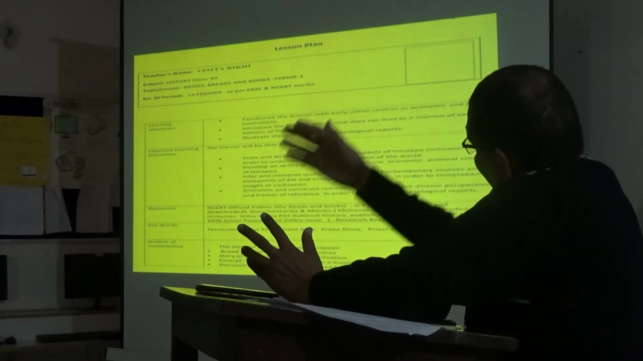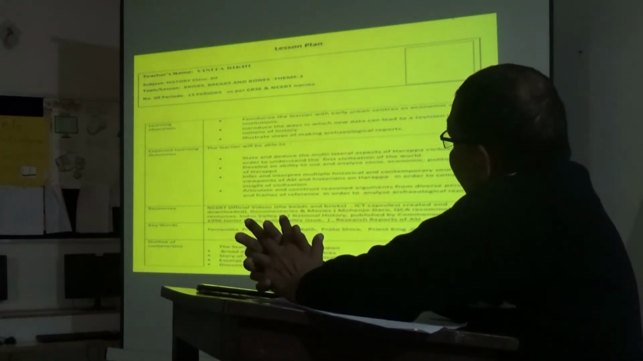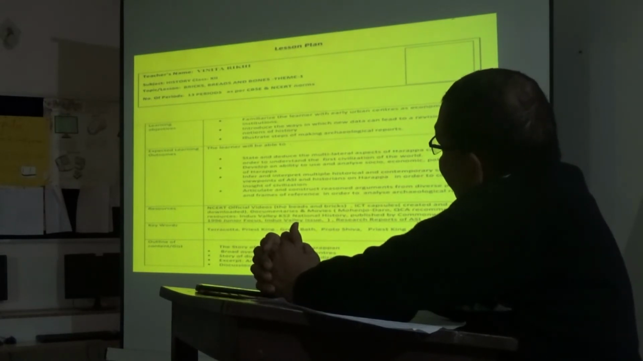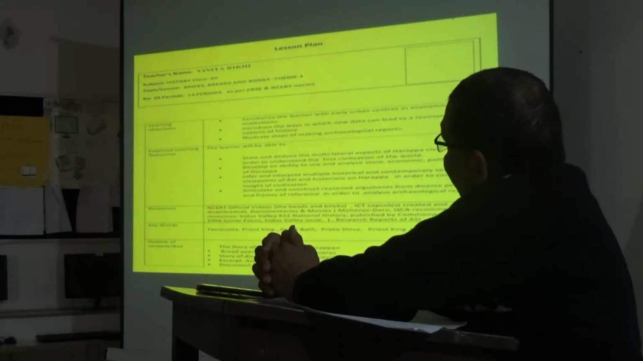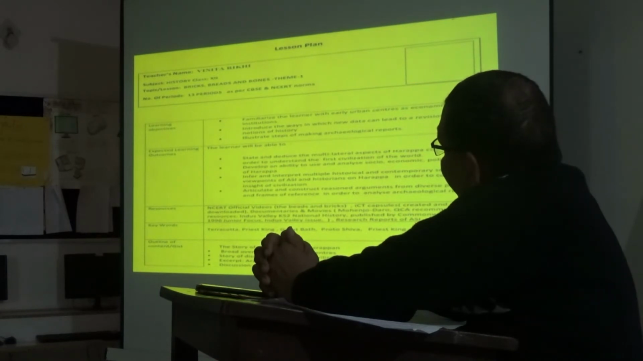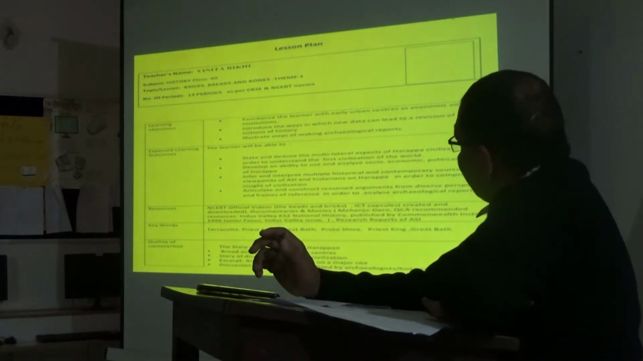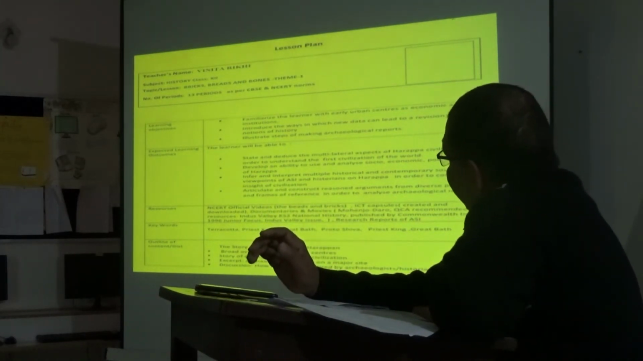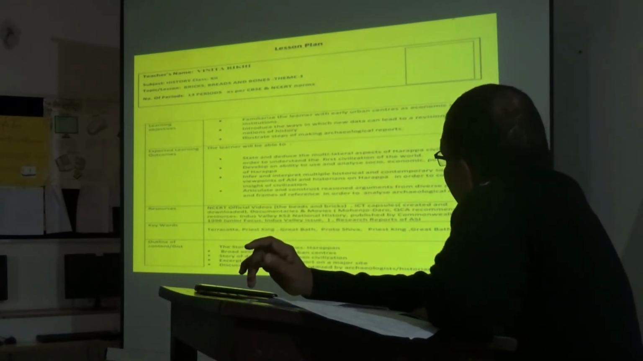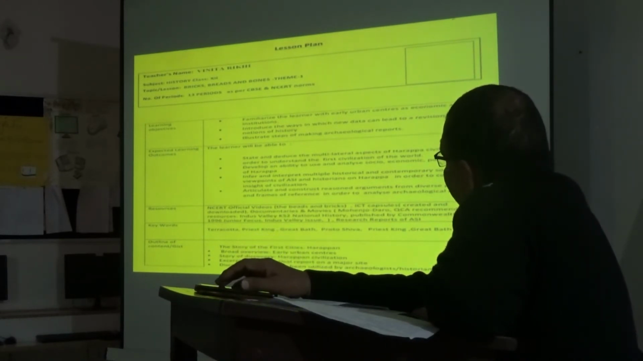Here this is also an example of a lesson plan. The teacher's name should be there at the top. Subject is history here for class 12. Topic or lesson, bricks, beads and bones, theme 1. Number of periods, here it is given 13 periods as per CBSE and NCERT norms.